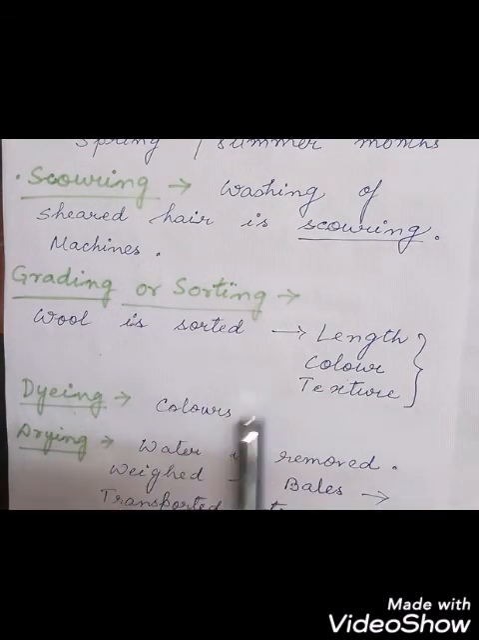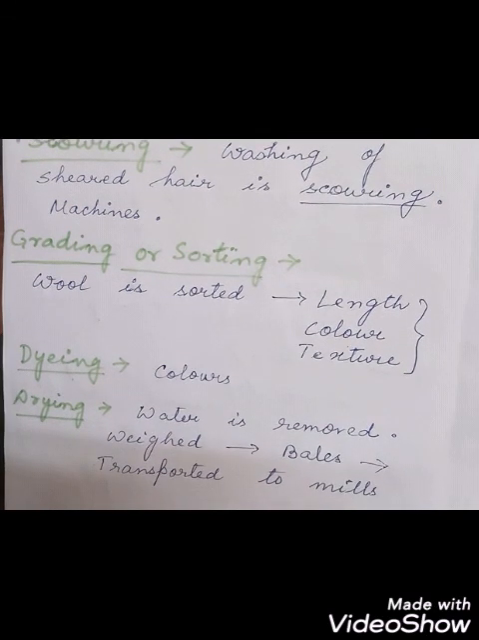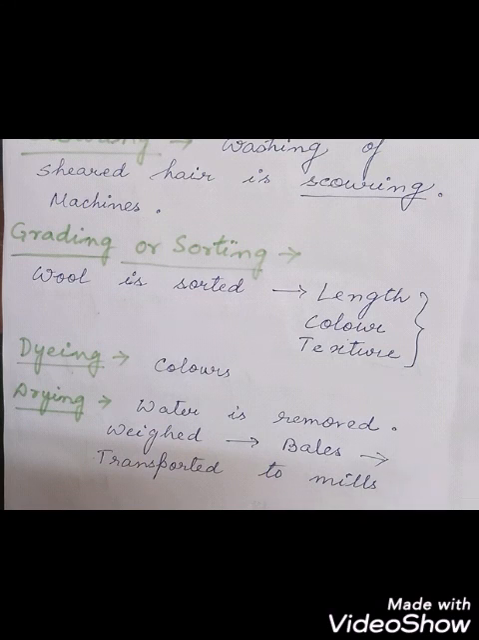Then comes dyeing, that is the coloring. Colors are applied to the wool so that brightly colored sweaters and woolen garments can be made. After coloring, the wool is left for drying, because water has to be removed from the woolen fibers. After dyeing, the wool is put through rollers so that the rollers can squeeze out the water.